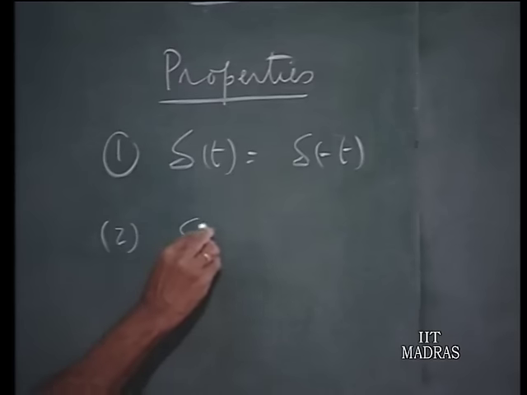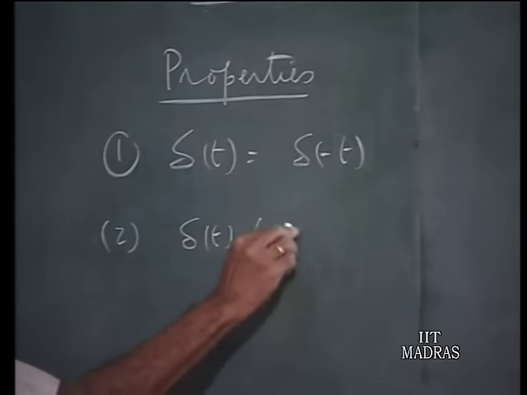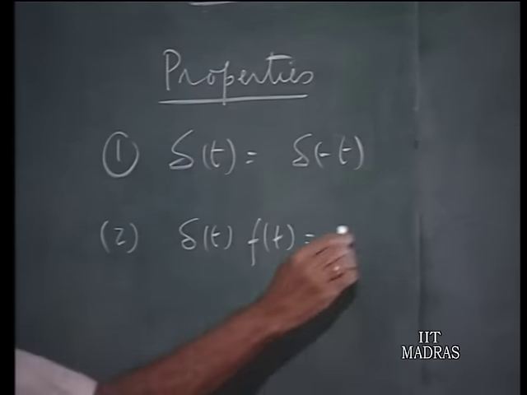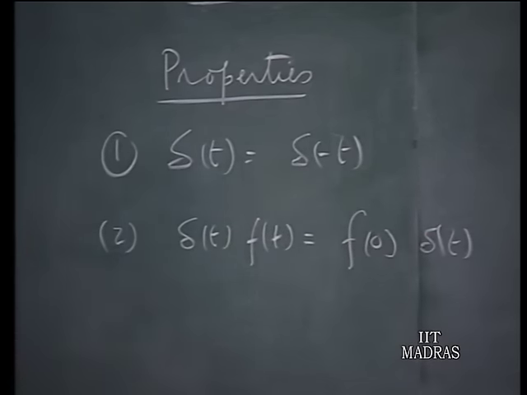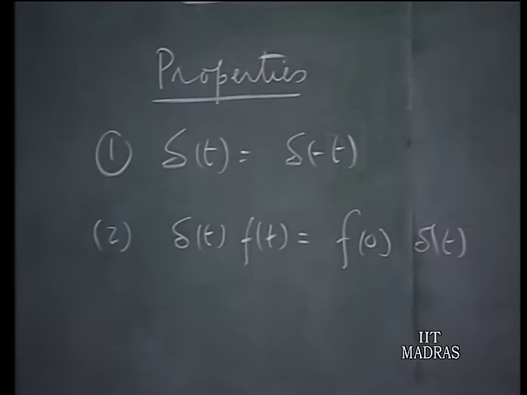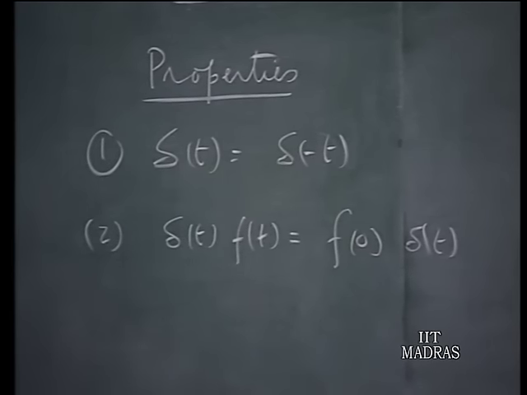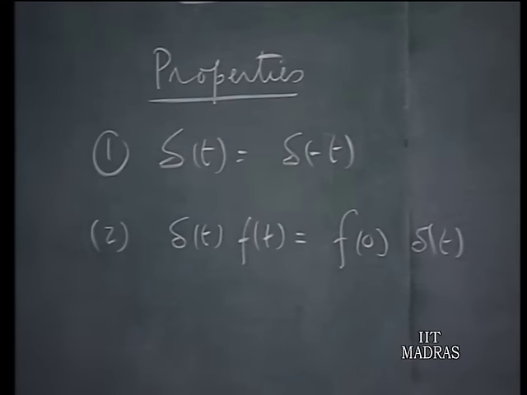Secondly, delta t multiplied by f of t equals f 0 multiplied by delta t, because f of t multiplied by delta t is 0 for all values of t except t equals 0. So, the value, if at all it exists, is only at t equals 0, and at that time f 0 times delta t is the value that we have.